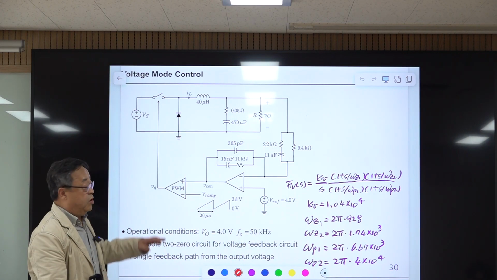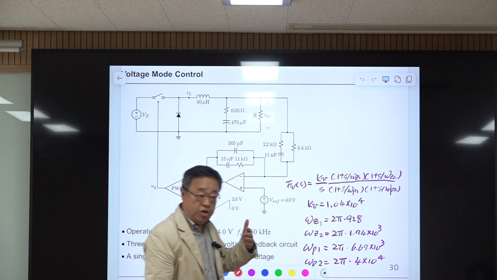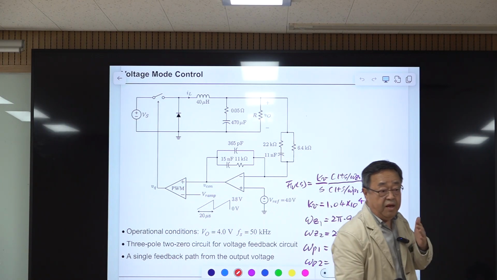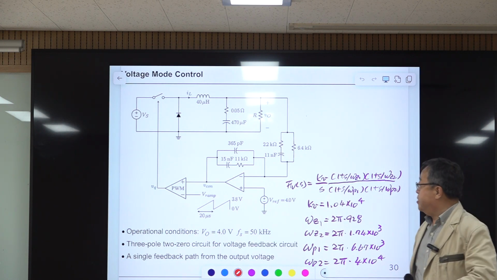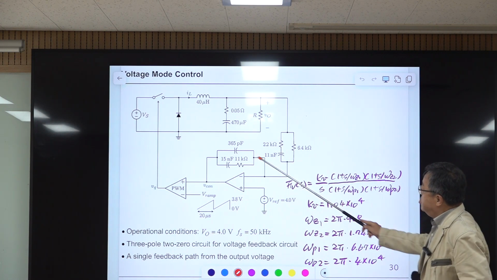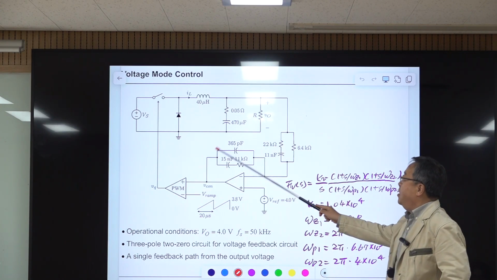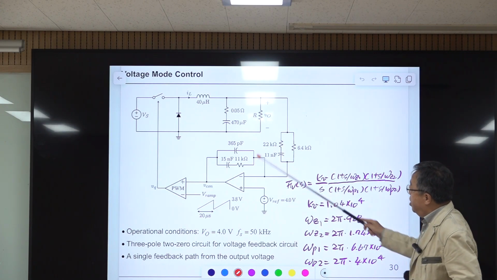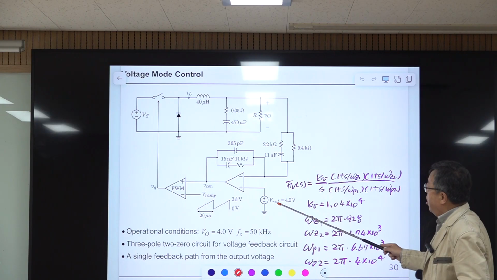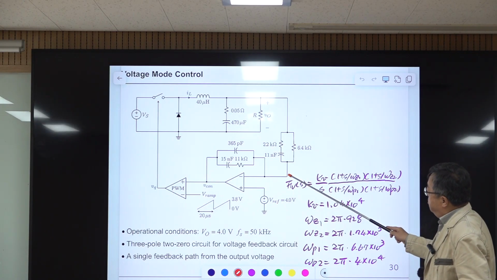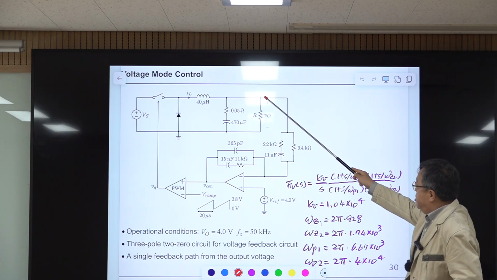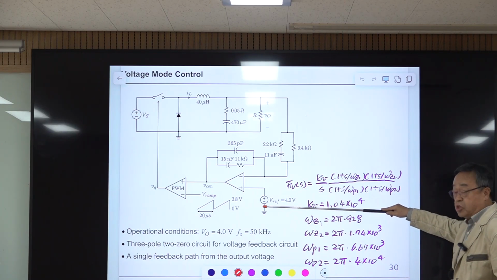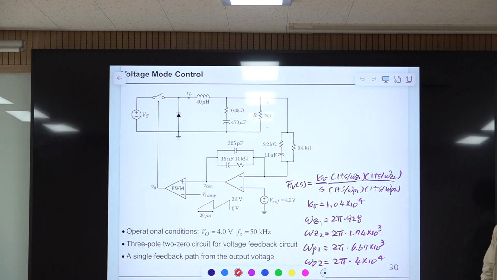So we are using the result of design, and the design process will be covered later. This is the 3-pole 2-zero compensation. We went through this, and this is the reference voltage. Because there is no disturbance here, output voltage is always regulated at this value at steady state only.